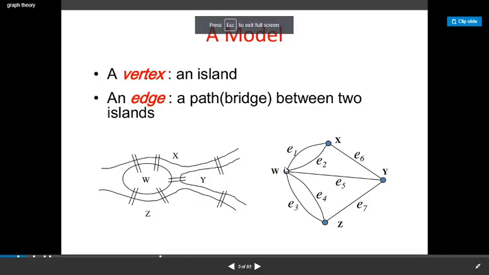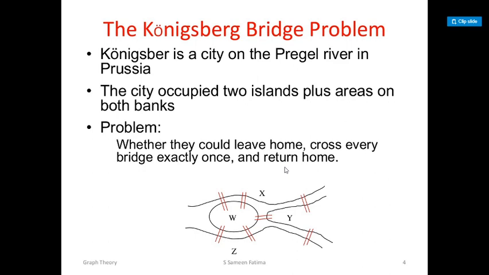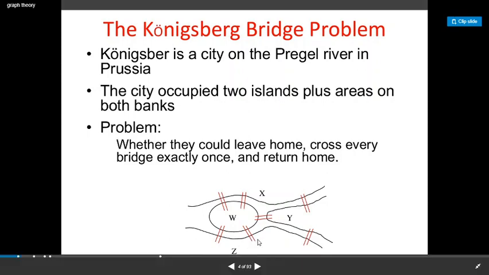Welcome everyone. In the last class we looked into the Konigsberg Bridge problem. Konigsberg is a city in Russia, and seven bridges were built across the river Pregel.